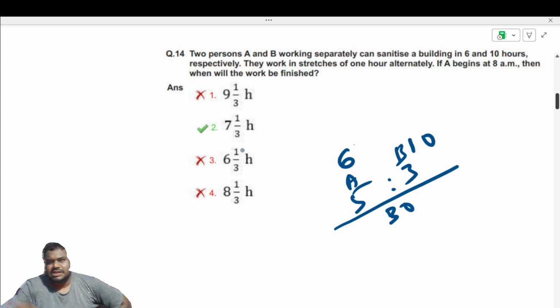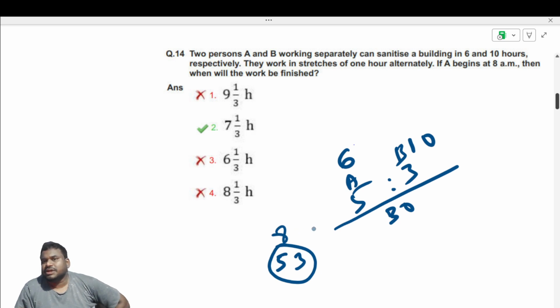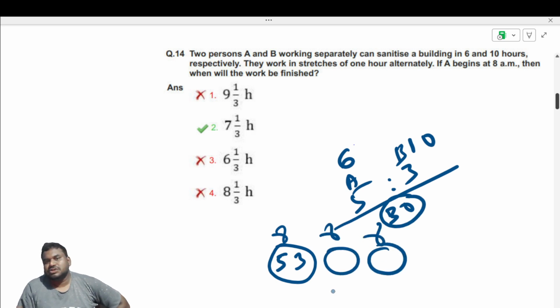If A begins at 8 a.m., A's efficiency is 5 and B's is 3. So this set will become 8. Now the total work is 30. 8 times 3 is 24, so like this I'll have 3 sets. Then 24 parts of the work are finished.